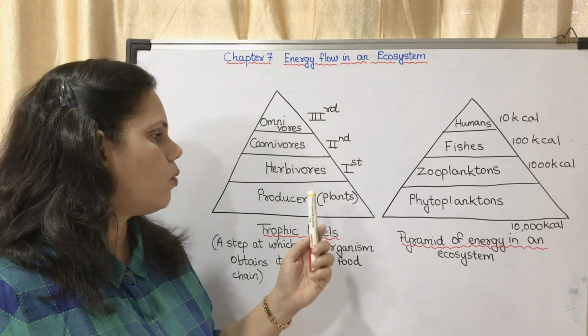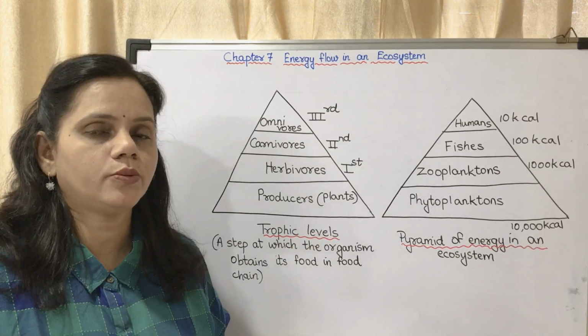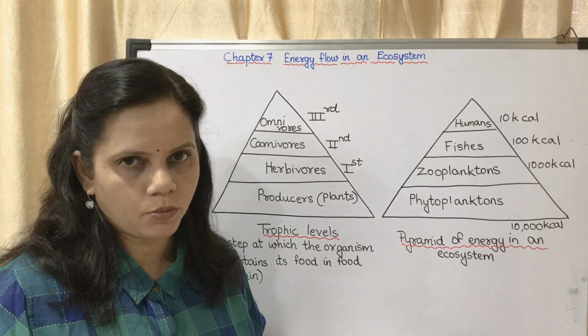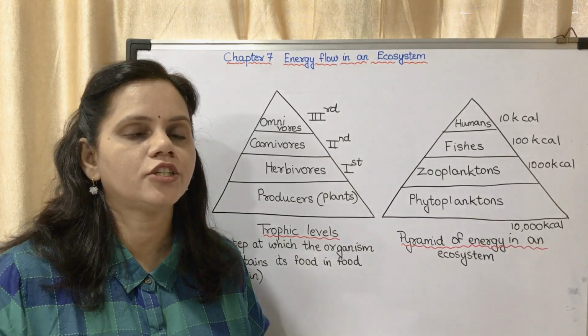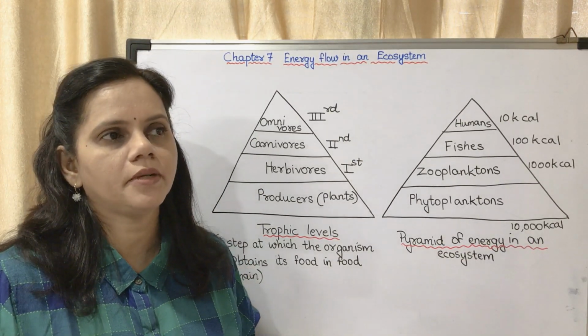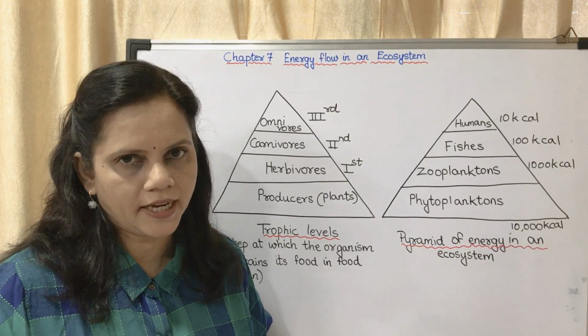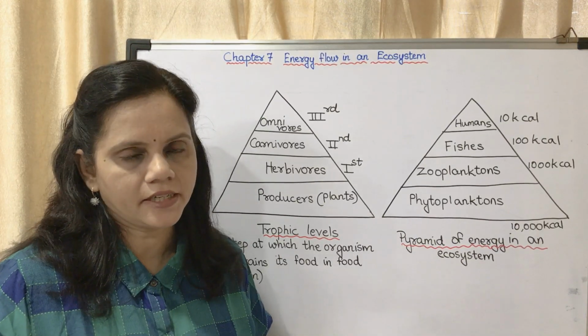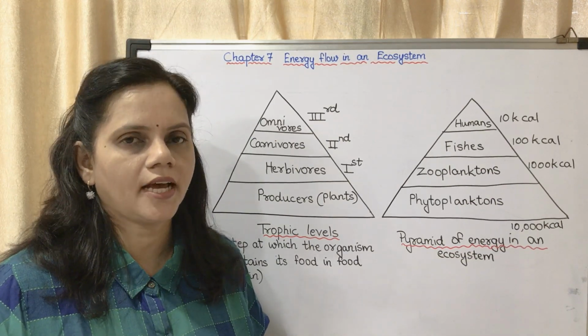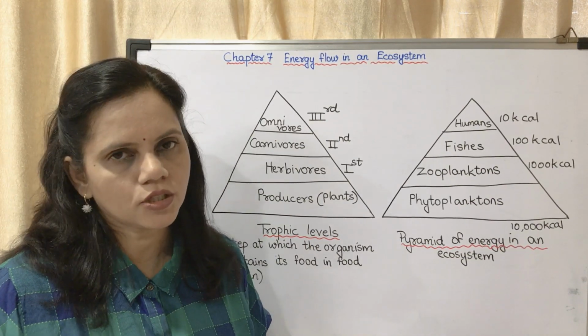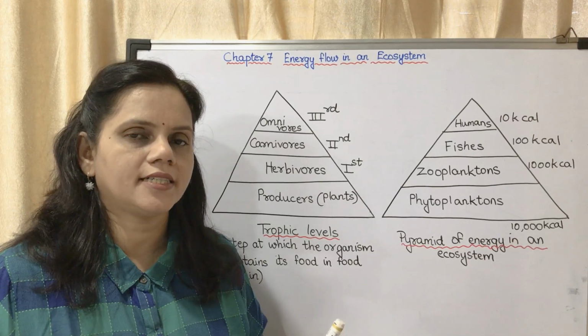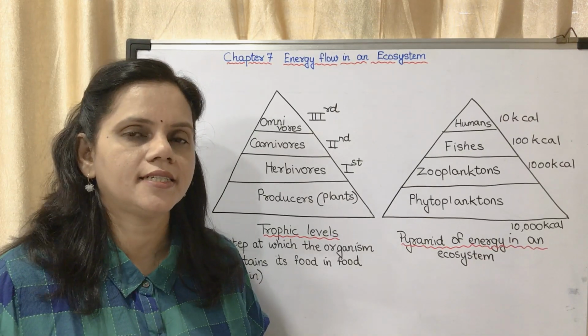Now what about the nutrients which we take from the soil and from the atmosphere? We don't eat soil, but the plants take nutrients from the soil, and from the plants we get it. When we die or the plants die, they are returned back to the soil. So for nutrients, it is a cycle.